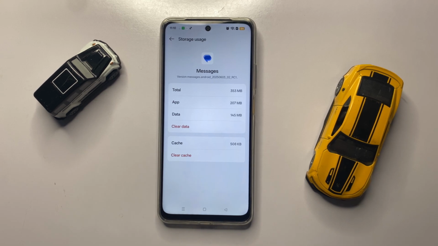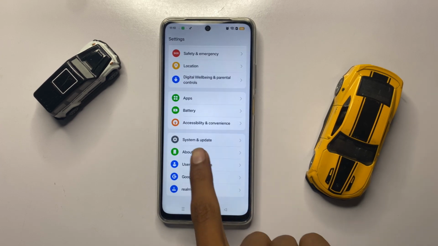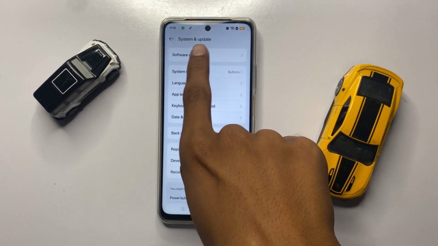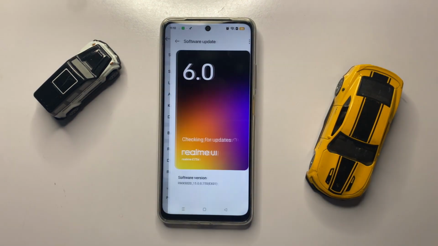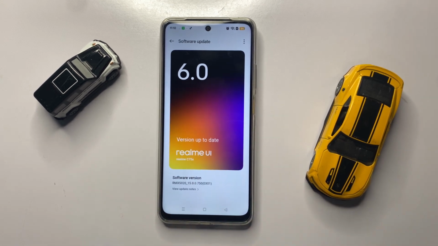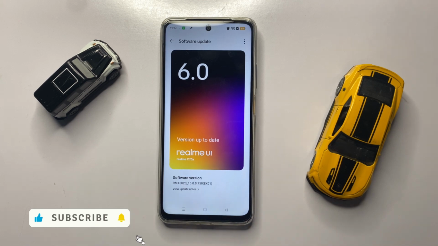After clearing data and cache memory, go back to the main page of your settings and click on system and update. On top you can see the option software update. Now click on it, and here you can check whether your latest version is updated or not. If it doesn't update to the latest version, then update it to the latest version.